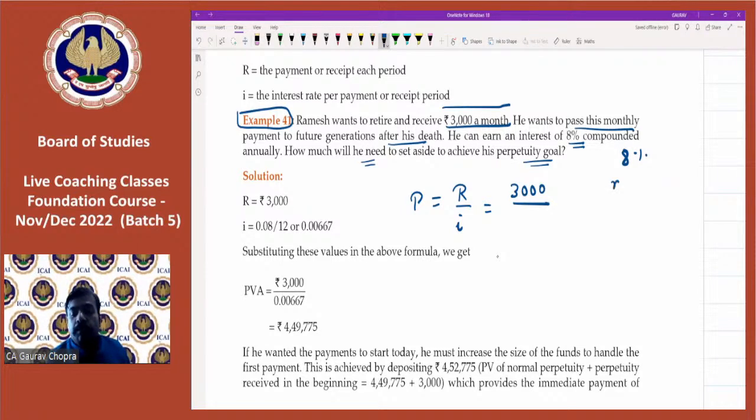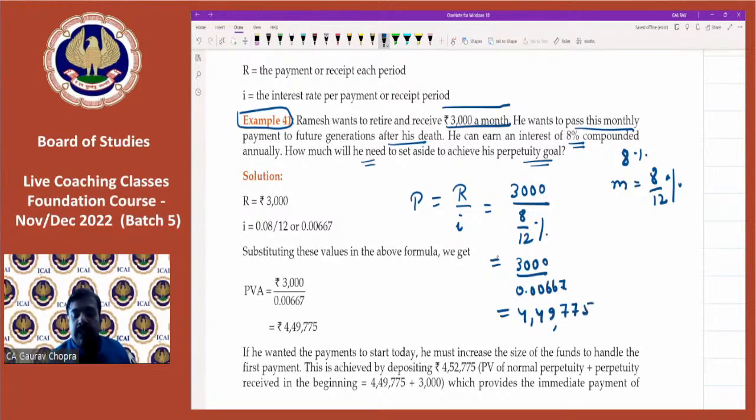For monthly, you need to take 8 by 12%, and you will get the result. So after doing this, how much are you getting? 0.00667. You are getting 4,49,775. This is the perpetuity.